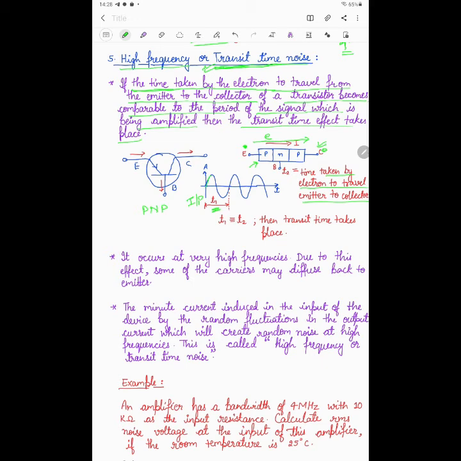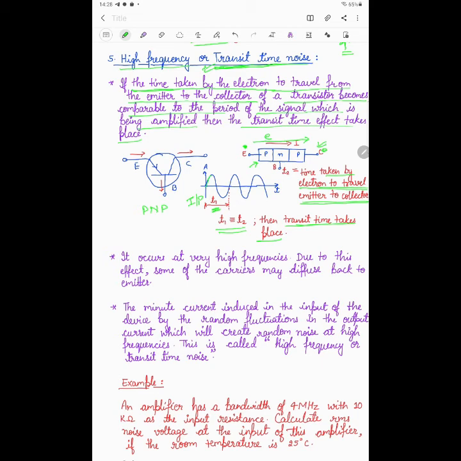I am saying here when T1 is comparable to T2, then transit time effect takes place.